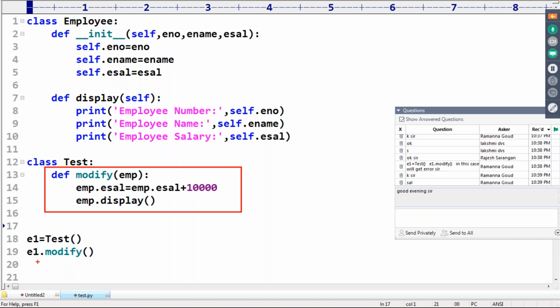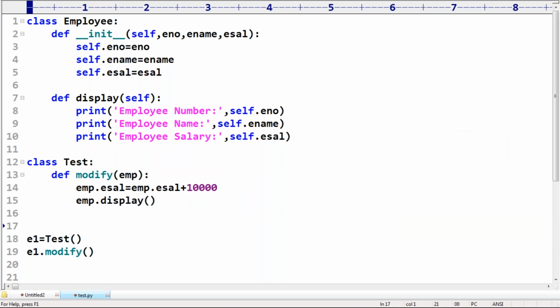If it is an instance method, it will become self, the current test class object. Now we are asking the current test class object for eval. Where is the eval property of the test class? Immediately it's going to tell, hey, the test class does not have an attribute named eval. Are you getting?